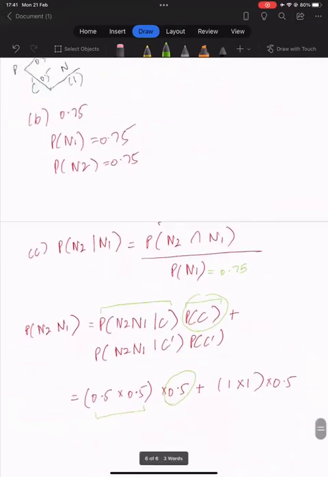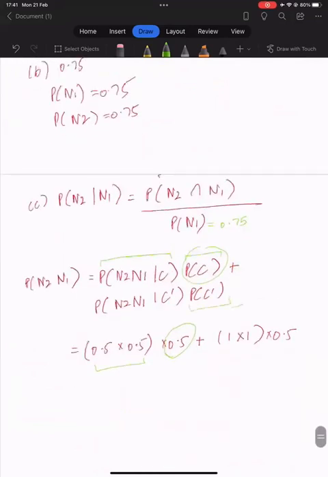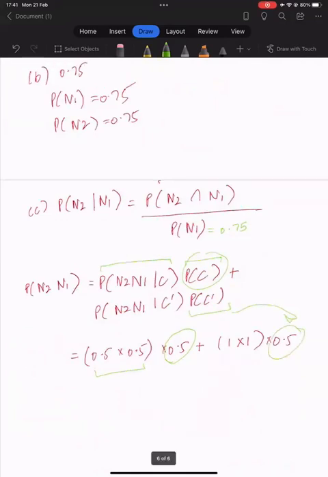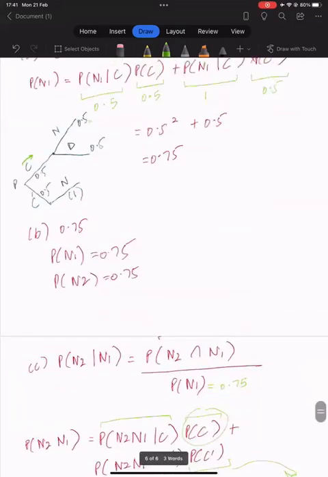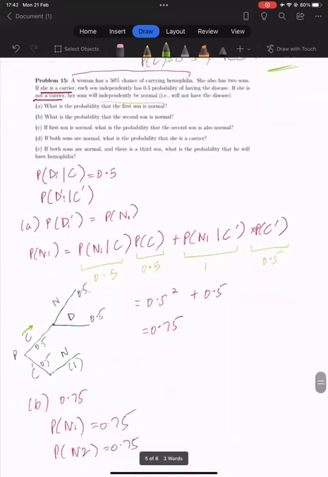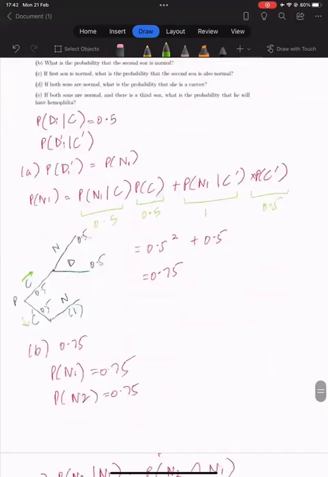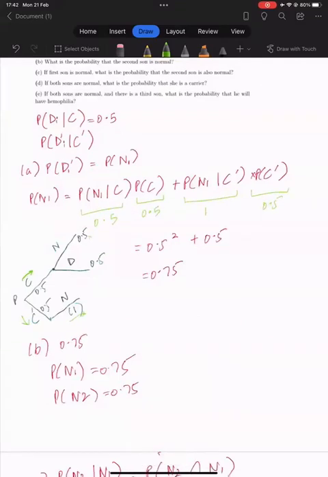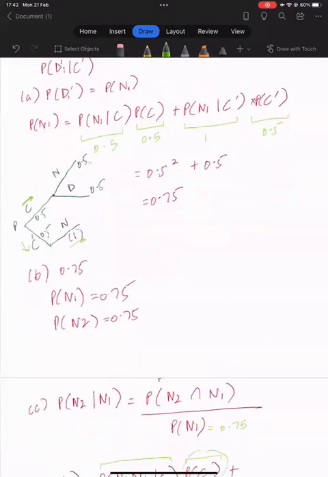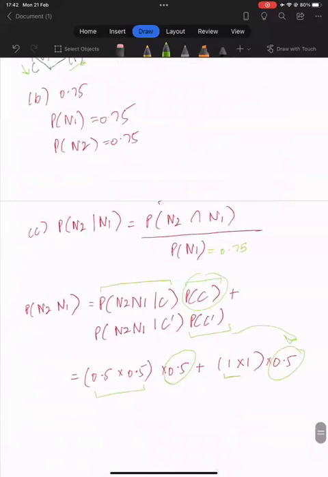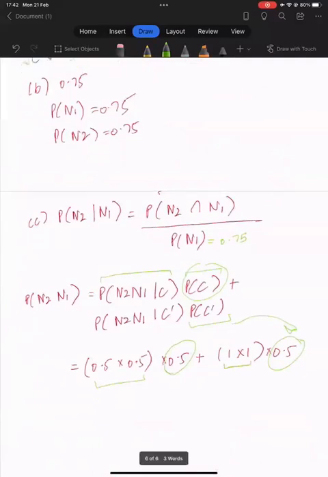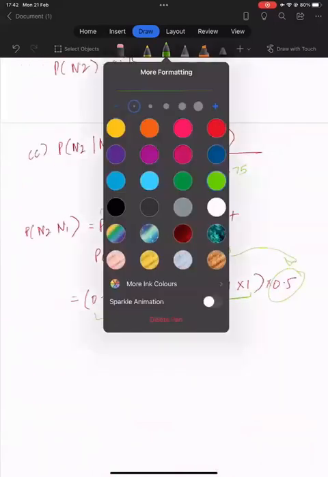So the probability of her not being a carrier is 0.5, which we have seen here, and now we know that she is not a carrier, so 100% the son is normal. For the first son, the probability of not having the disease is 100% because the mother is not a carrier, and then again for the second kid the same, so that's why it's 1 into 1, and our answer should come out to be